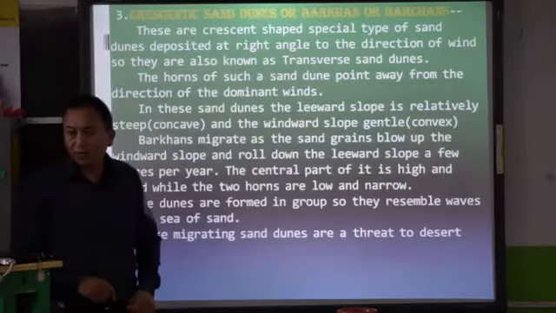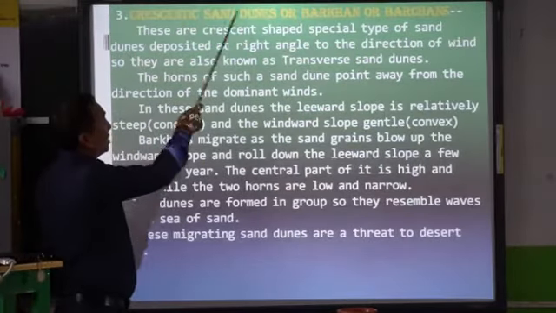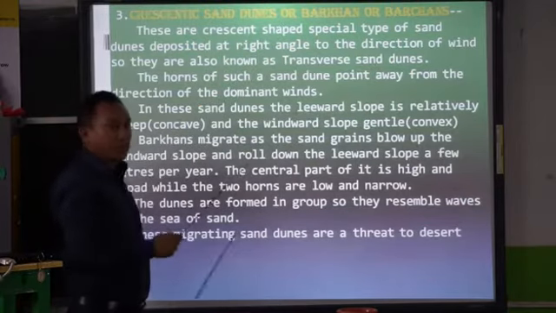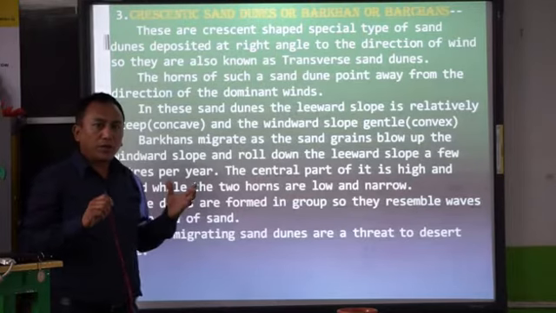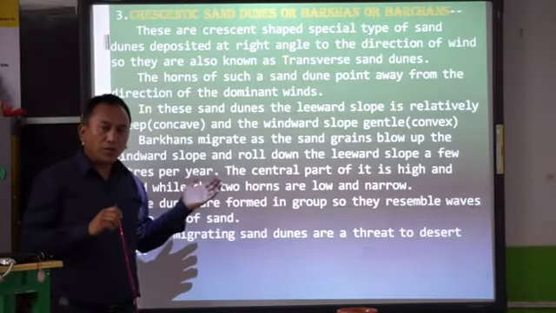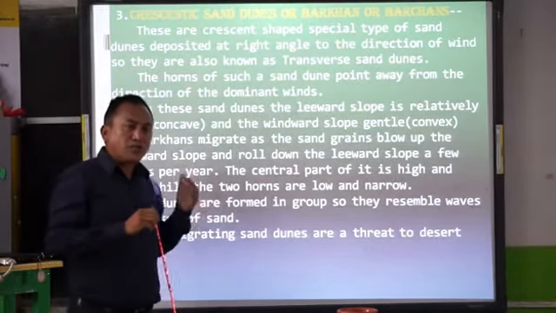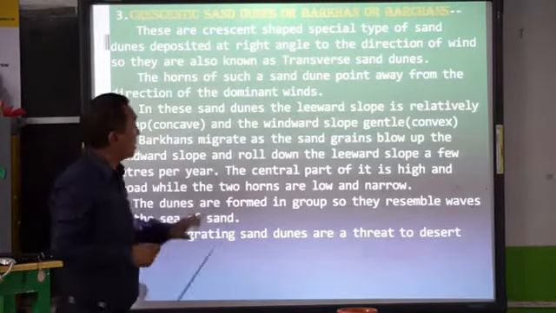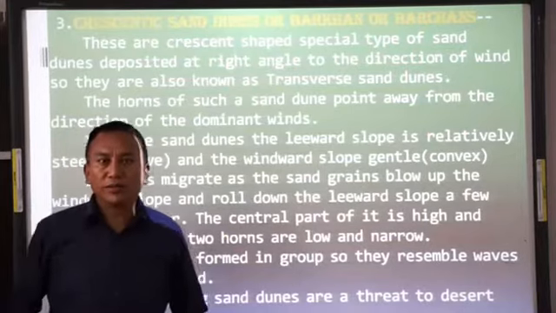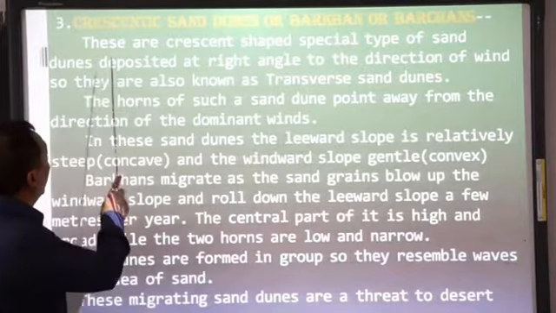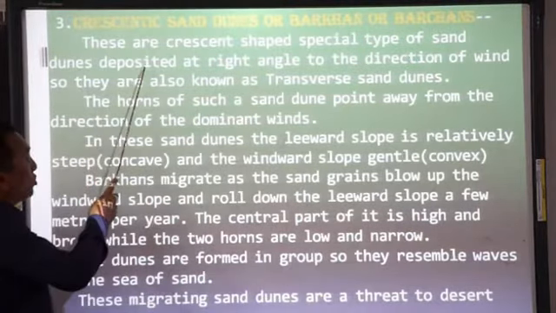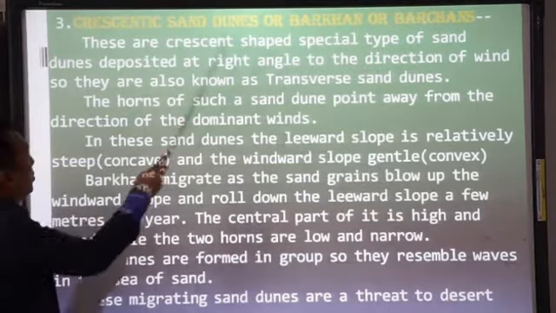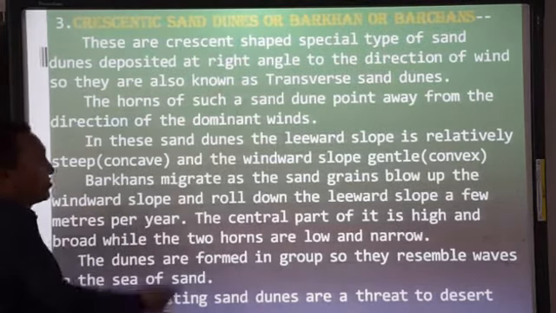Let's see one example here. Crescent sand dunes or barkhans or barchans. This is the type of sand dune that is formed in the desert. It's a transverse sand dune, and this type of sand dune goes on moving. Let us look into this here. These are crescent-shaped special type of sand dunes deposited at right angles to the direction of the wind, so they are also known as transverse sand dunes.